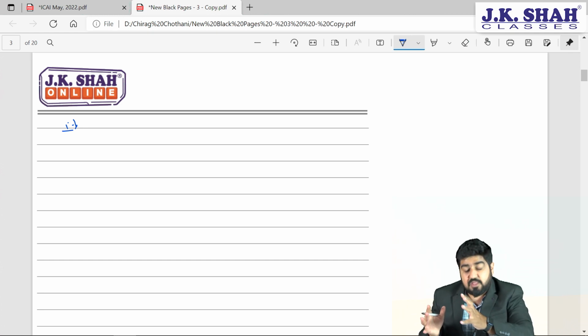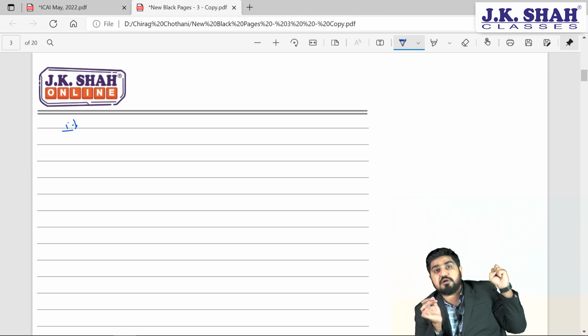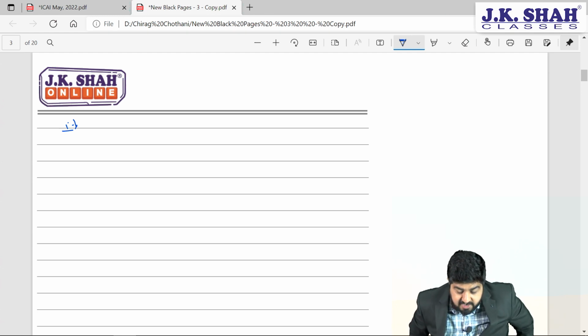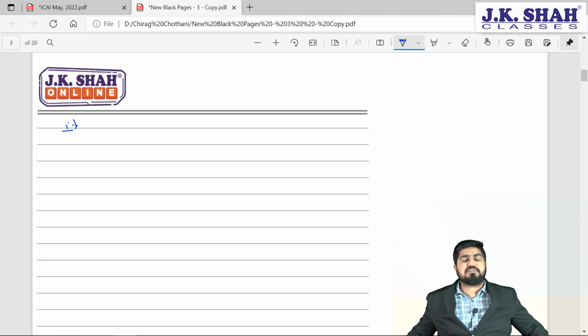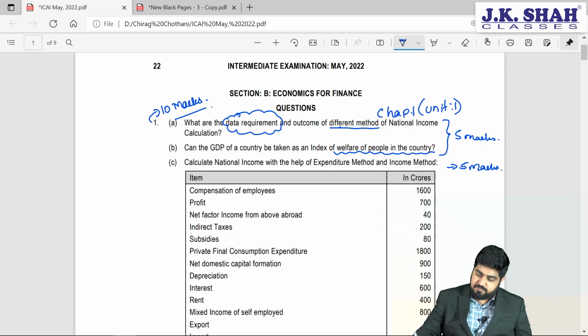Next one, we also tend to ignore the disutility of leisure time. What is disutility of leisure time? We calculate what we are getting, but to get that, whatever we are sacrificing, we are not considering that sacrifice, which is absolutely wrong. After that, volunteer work and services which are provided are not taken into consideration while calculating GDP. So due to all these points, we conclude that GDP of a country may not be taken as an index of welfare of the people in the nation.